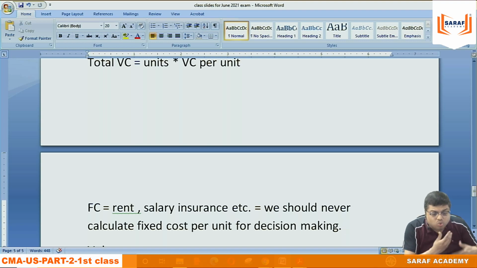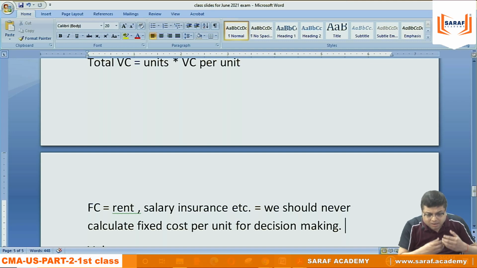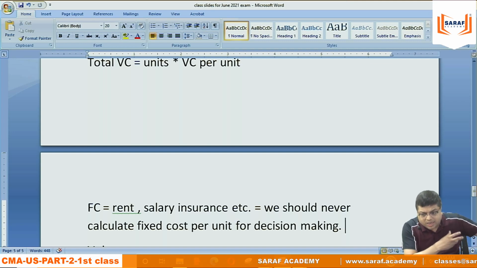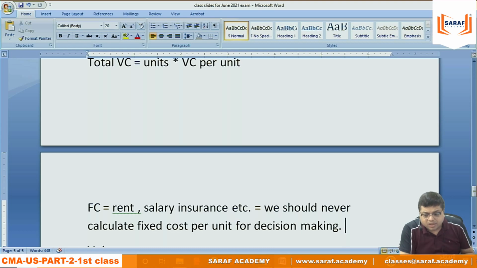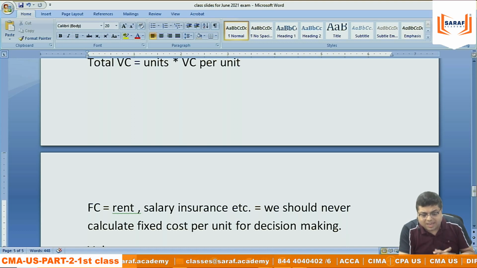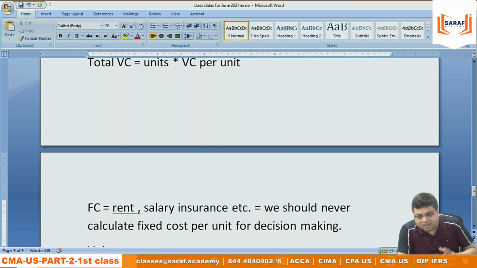So whenever we do questions, the questions are oriented, not like my classes, towards decision making, where we should not be calculating fixed cost per unit. If we calculate fixed cost per unit, we will be doing it wrong. Because if I say my rent, I am teaching say 500 students, then the rent divided by 500 students is the per student rent.